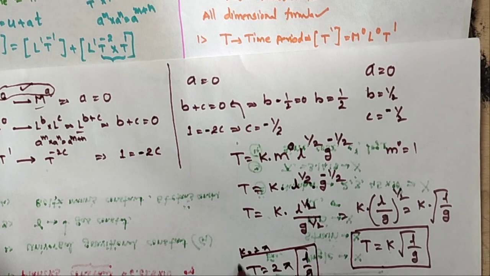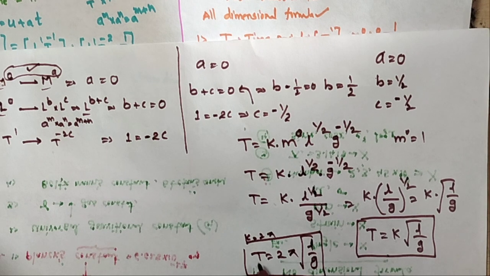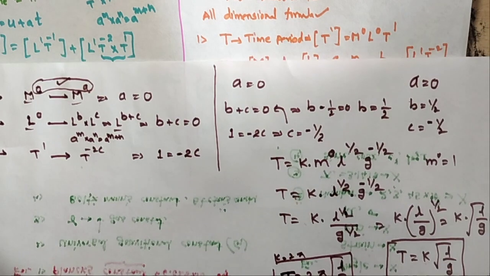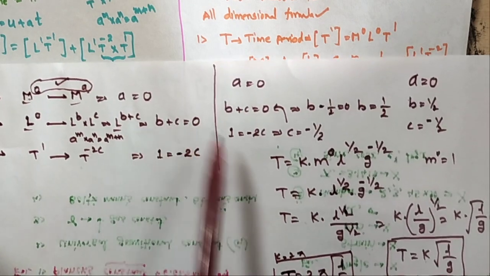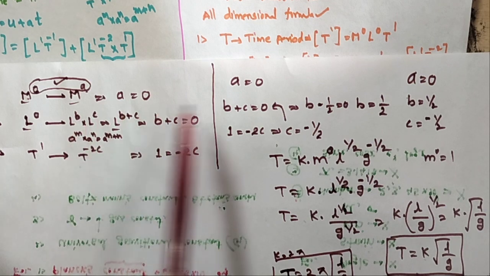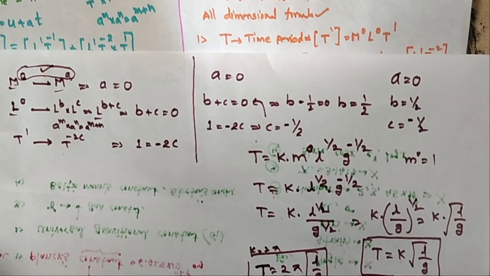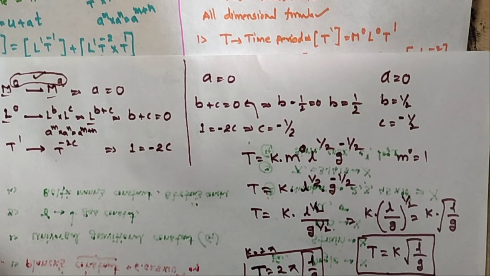So by using the principle of homogeneity, you can derive different quantities by this method, the equating method. Okay, principle of homogeneity. By using the principle of homogeneity, you can calculate any type of physical quantity. So this is one of the applications.